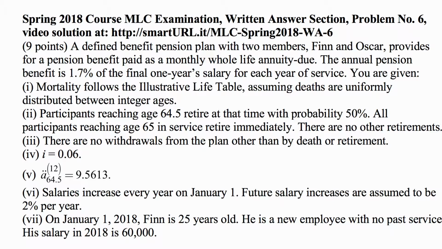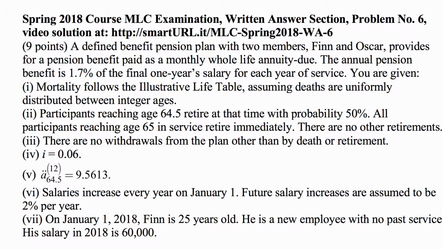A defined benefit pension plan with two members, Finn and Oscar, provides for a pension benefit paid as a monthly whole life annuity due. The annual pension benefit is 1.7% of the final 1 year's salary for each year of service. You are given mortality follows the illustrative life table, assuming deaths are uniformly distributed between integer ages. Participants reaching age 64.5 retire at that time with probability 50%. All participants reaching age 65 in service retire immediately. There are no other retirements.